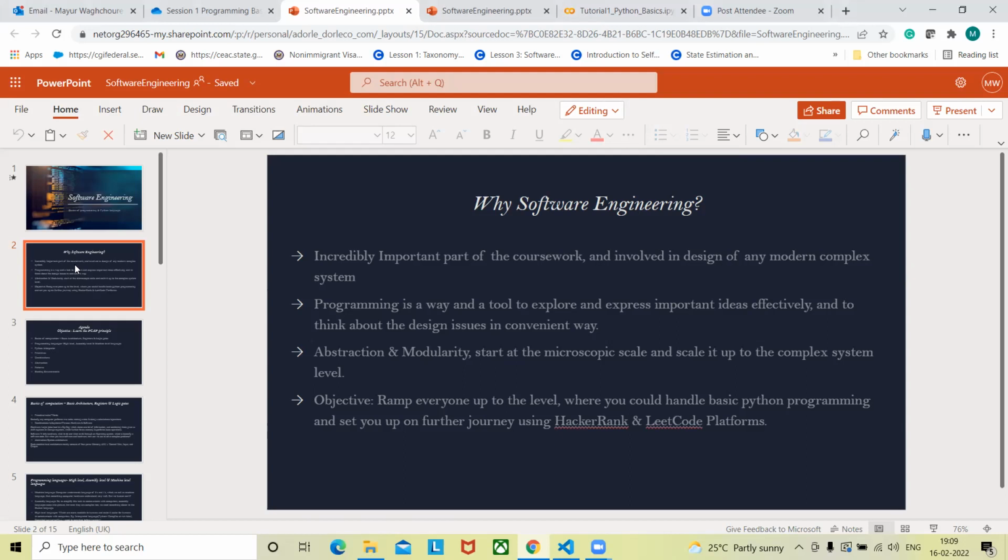For this session, there is one theme that I want to maintain, and that theme is abstraction and modularity. Let it be any system, or a program, or anything: when you want to scale that thing up, the only thing we should consider in the beginning is that the thing we are starting from should be modular. Today we will start from a microscopic scale.